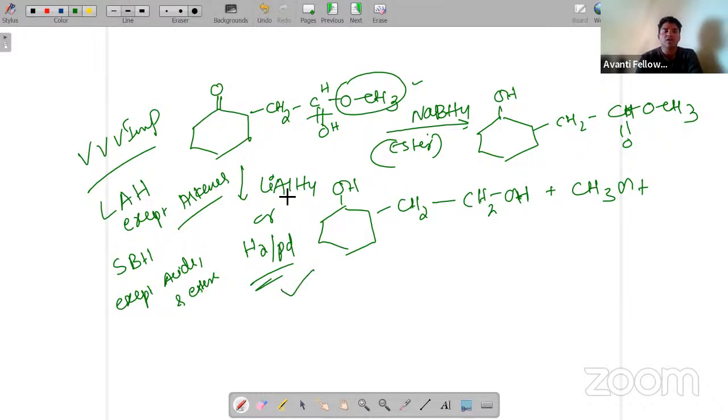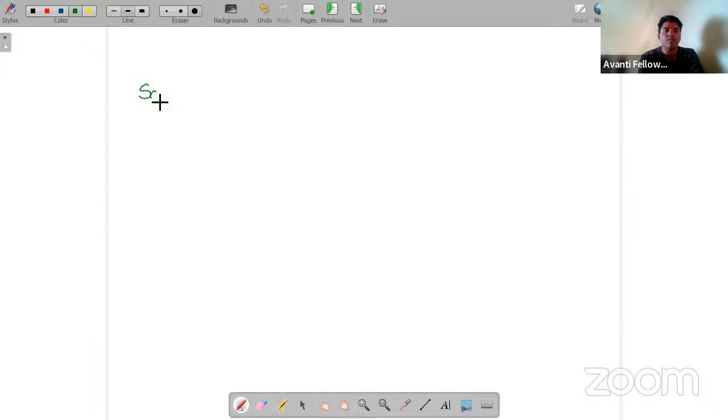Now we are going to talk about solubility. In the last class, sir discussed solubility. It is pretty simple: solubility depends upon the alkyl group attached to the alcohol. So let's suppose I have a 4-membered alkyl group attached to the alcohol.